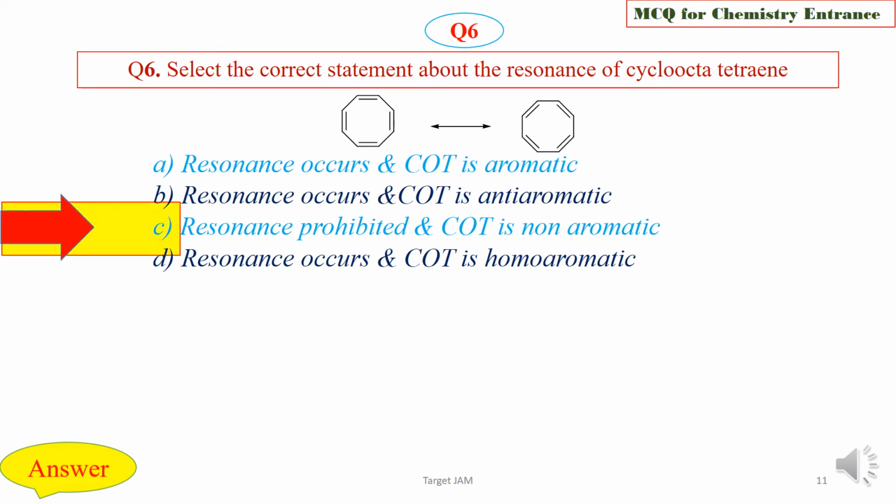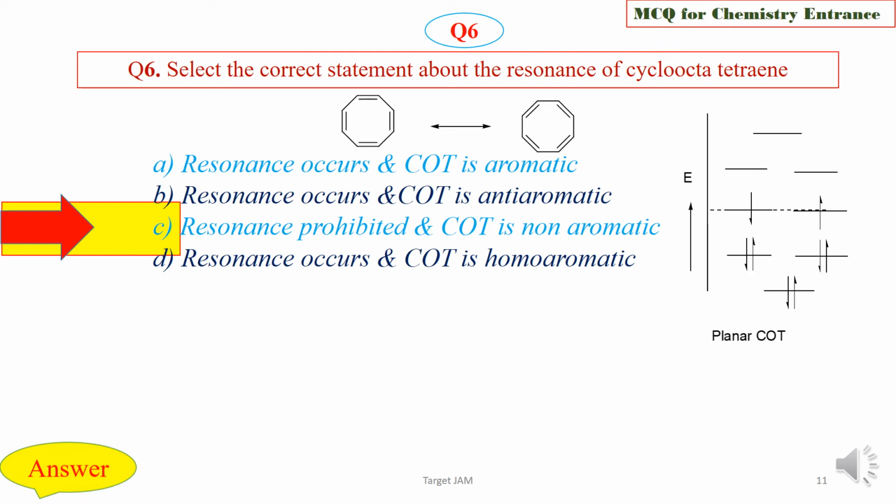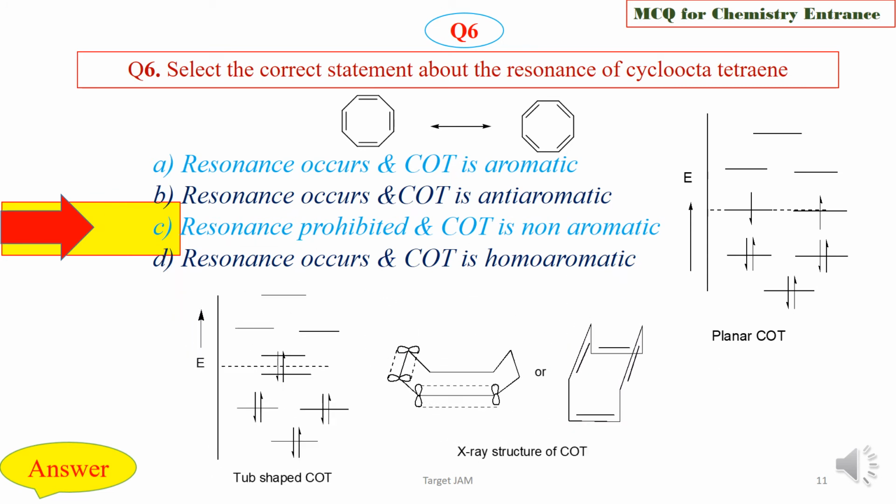We are now going to check the answer key, and the right option is option C, that is resonance prohibited, and COT is non-aromatic. See, COT has 8 electrons, so it follows the 4n pi electron system, and its electron distribution will be like this, that is it will have unpaired electrons which will be highly unstable, that is it is an anti-aromatic structure. But the X-ray structure says that it has a tub-shaped structure, so the electron distribution will be like this, that is paired, and it behaves as a non-aromatic compound. So the right option is resonance prohibited, and COT is non-aromatic.